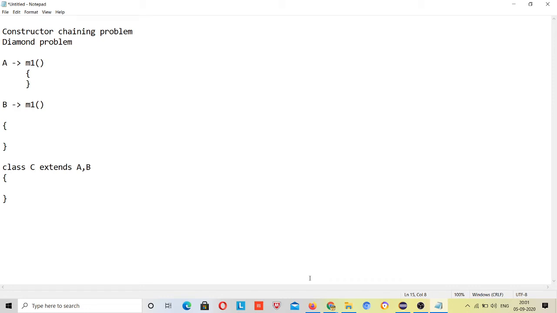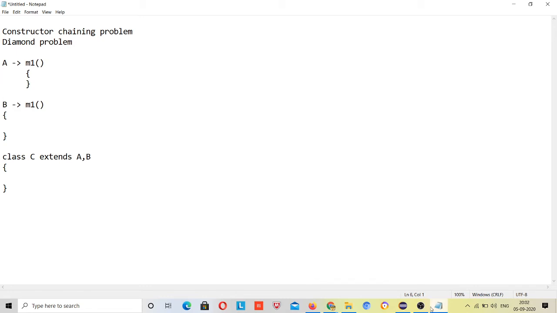So class C will be confused about which class's m1 method it should invoke, because both have different implementations, right? That's why there will be a diamond problem, or you can say the keyword is ambiguity. Ambiguity means there will be confusion about which m1 method class C should invoke, because both have totally different implementations.